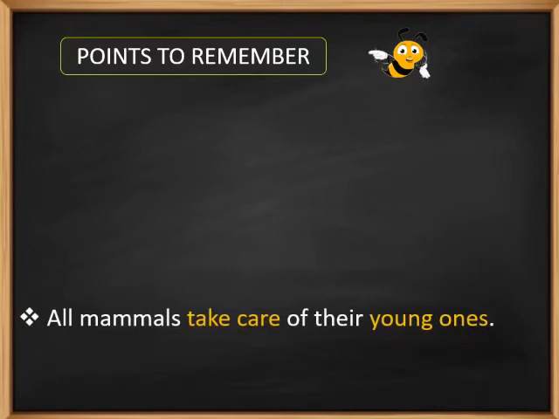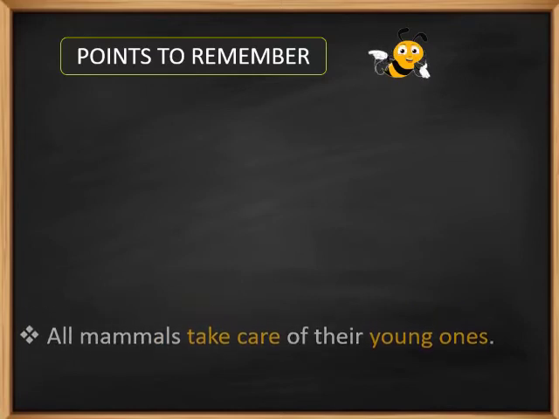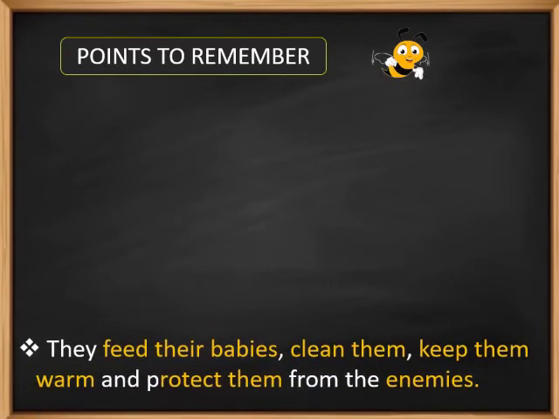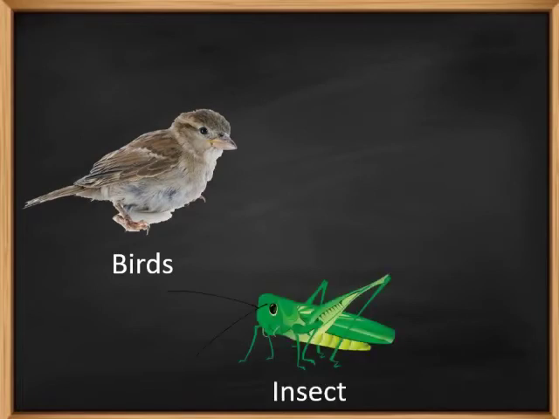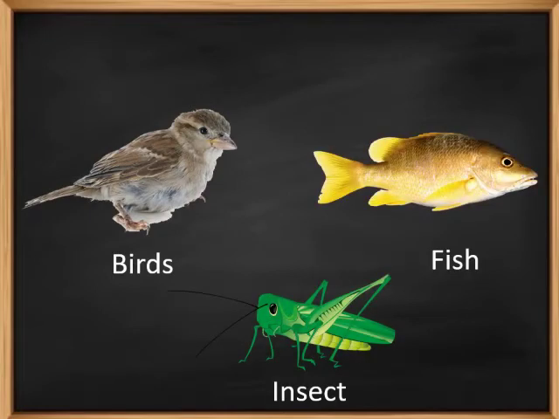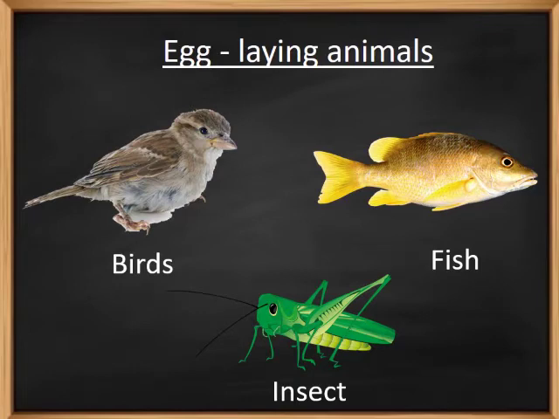All the mammals take care of their young ones. They feed their babies, clean them, keep them warm, and also protect them from the enemies. Several animals reproduce by laying eggs, such as birds, insects, fish, so they are called egg-laying animals.